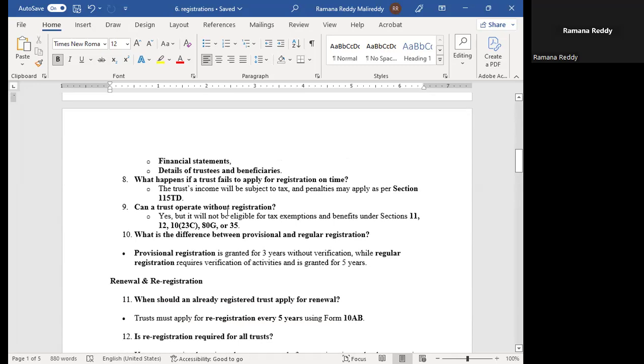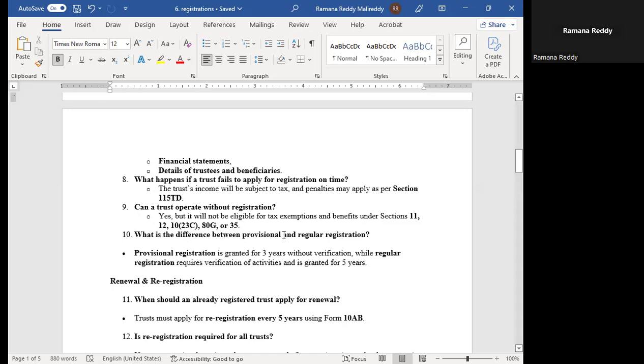So what happens if the trust fails to apply for re-registration on time? The trust income will be subject to tax and penalties may apply as per section 115TD. Can a trust operate without registration? Yes, but it will not be eligible for tax exemptions and benefits under section 11, 12, 10, 23C, 80G, 35.